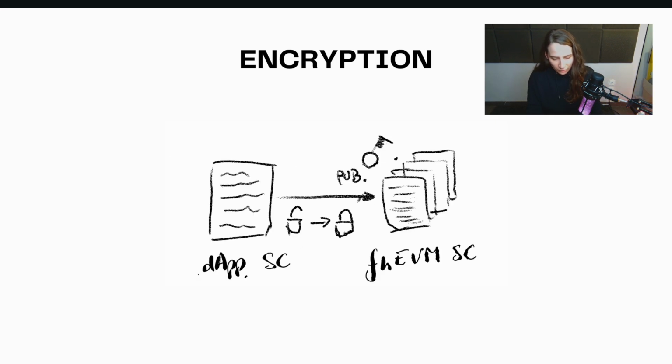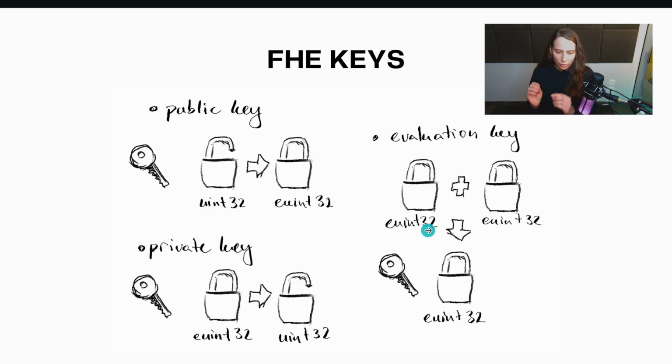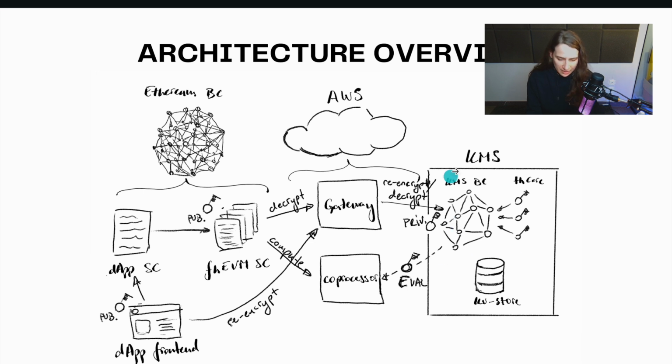All right. One thing that we forgot about is what if we want to perform computations? What kind of computation am I talking about? Remember before that we had an evaluation key and we want to perform computations on two different encrypted data sets. Let's say encrypted 2 plus encrypted 3 would result in encrypted 5. How do we do that? Well, we have the evaluation key that is basically held by the coprocessor, and all the computations are sent from the fhEVM smart contracts to the coprocessor to compute.